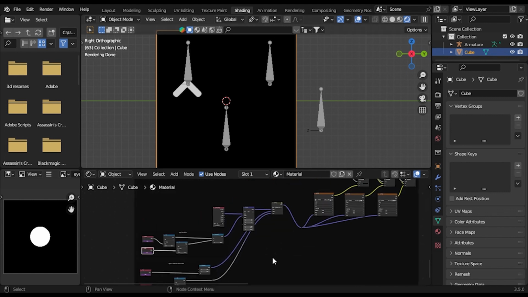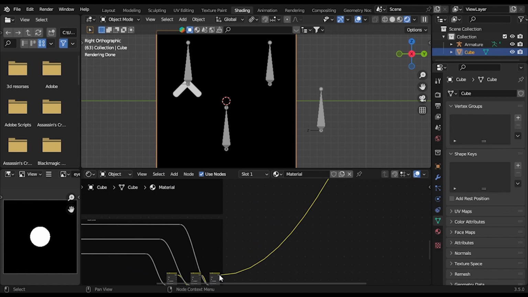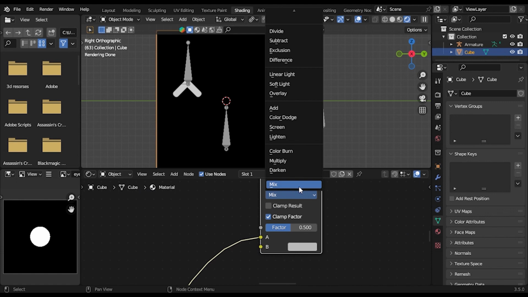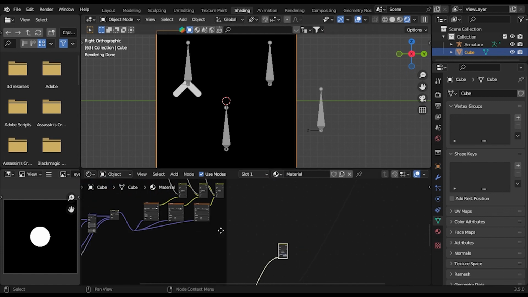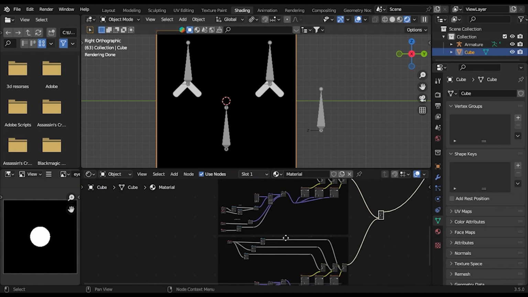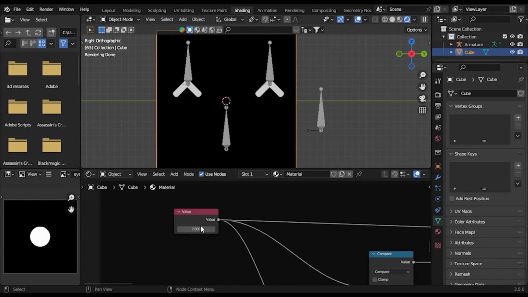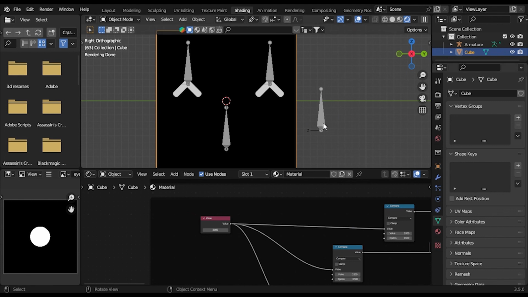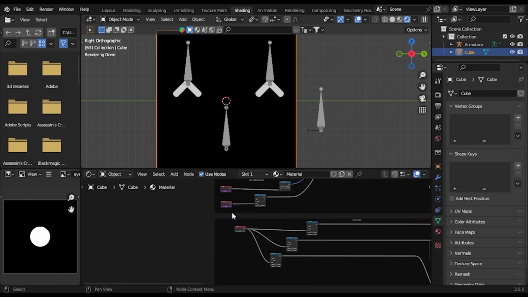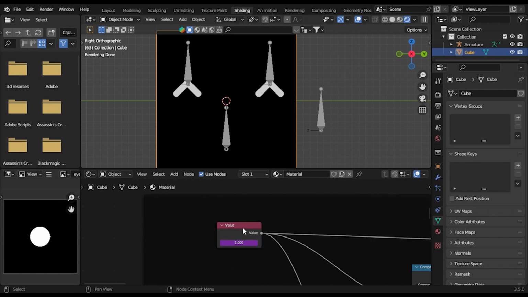And now if you add a mix node, mix, and I will set it to add, and you'll have both of your eyes. So now the eye 2 is not controlled by this value. Where is it? The eye shape changes one eye and it leaves the other eye. So let's fix this. Go back, take this and let's name it eye shape.